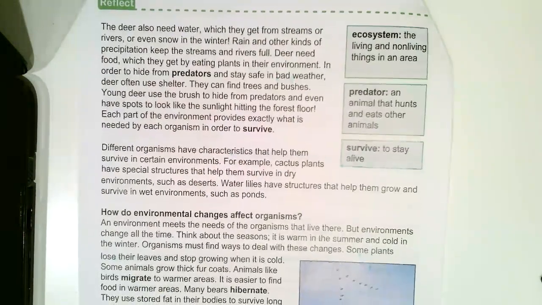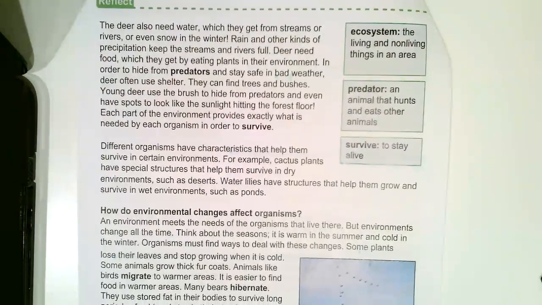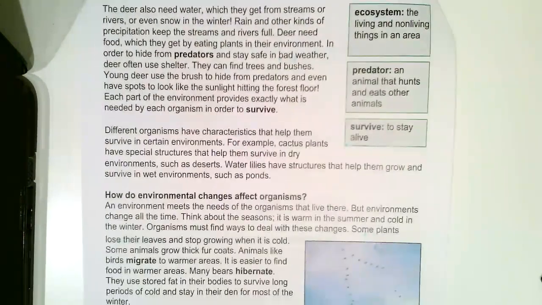Deer need food, which they get from eating plants in their environment. In order to hide from predators and stay safe in bad weather, deer often use shelter. They can find trees and bushes. Young deer use the bushes to hide from predators and even have spots to look like the sun hitting the forest floor. Each part of the environment provides exactly what is needed for each organism in order to survive.